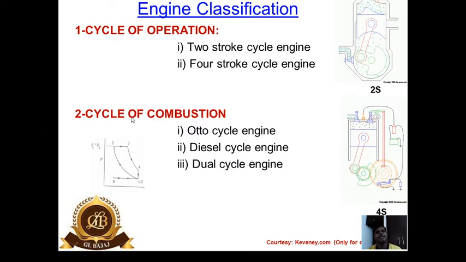Now, to classify the engines again, we can classify on the basis of cycle of combustion. We must have heard about the Otto cycle engine, on which our SI engines are based. Spark ignition engines are based on the Otto cycle. Then diesel engines are based on the diesel cycle. And the third one is the dual cycle.